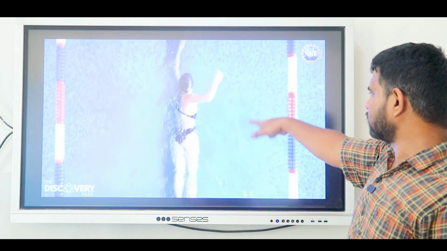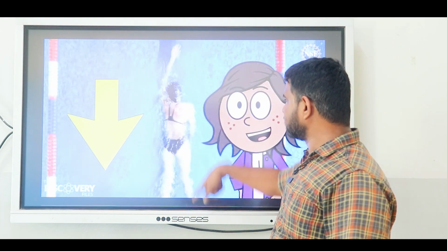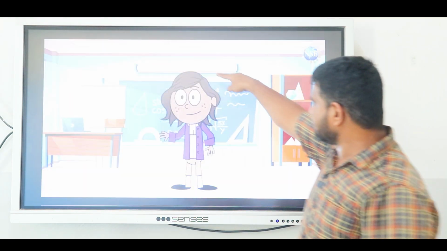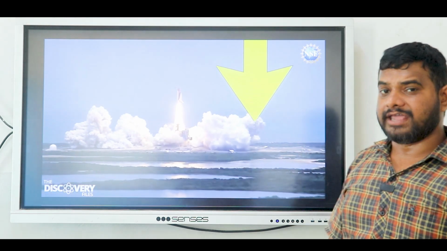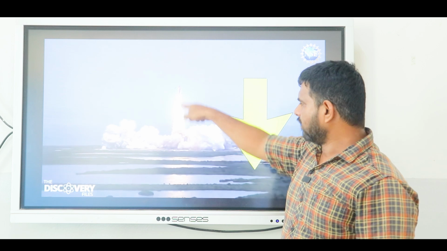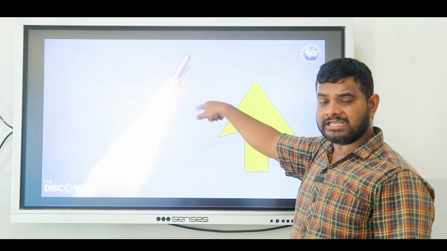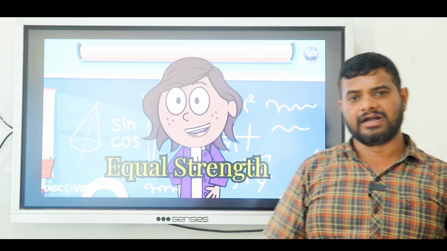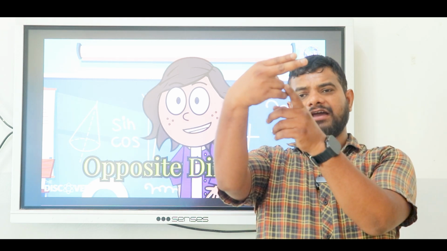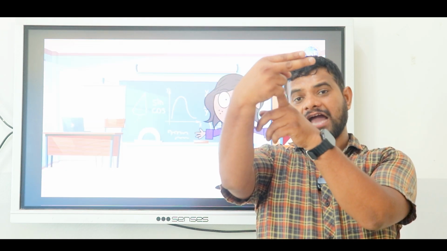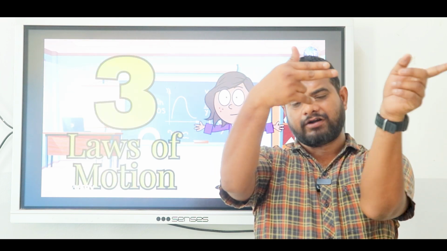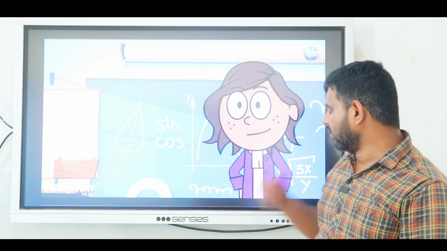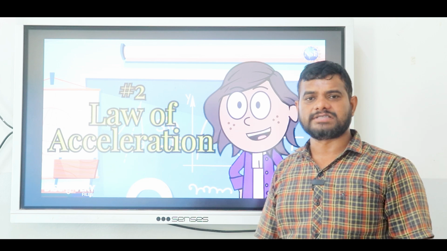You observe the swimmers: their hands are moving in which direction? Backward, and their body is moving in the forward direction. So the hand is the action, and that we call the reaction. Rocket also you can observe: burning of the gas in a downward direction is the action, and the rocket moving upward is the reaction. Gun also, you observe a gun here: the trigger is moving backward, this is the action, but the bullet is moving forward, that we call the reaction. These are some examples of Newton's first law, second law and third law.